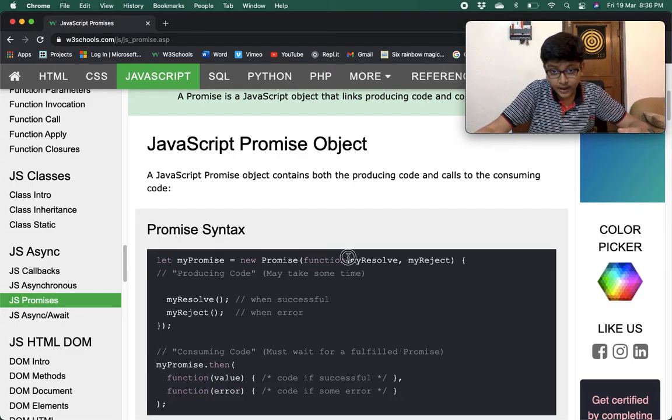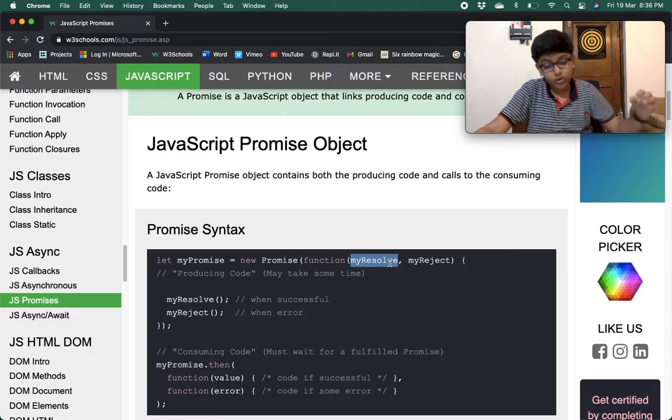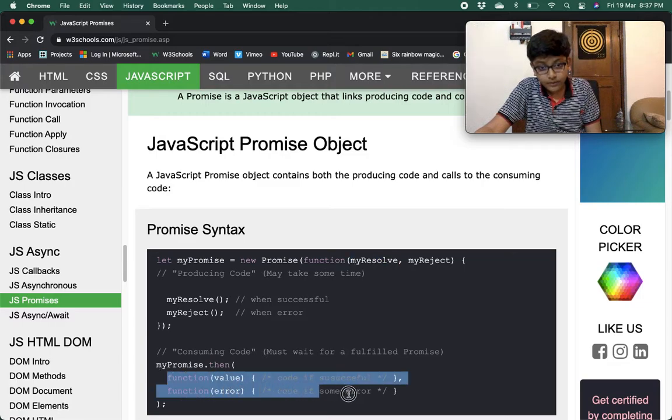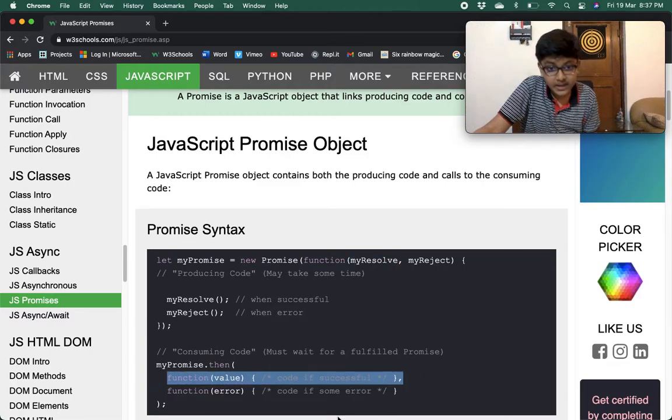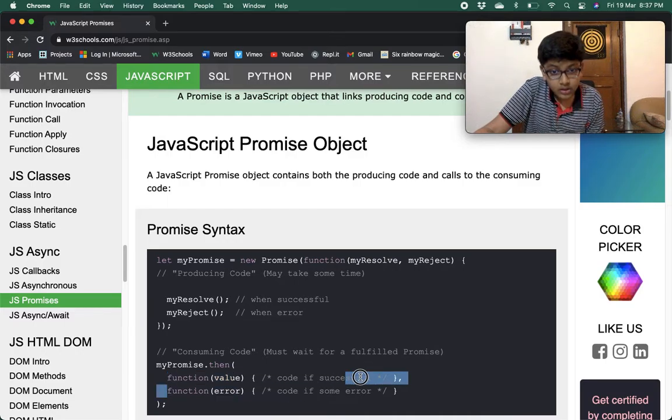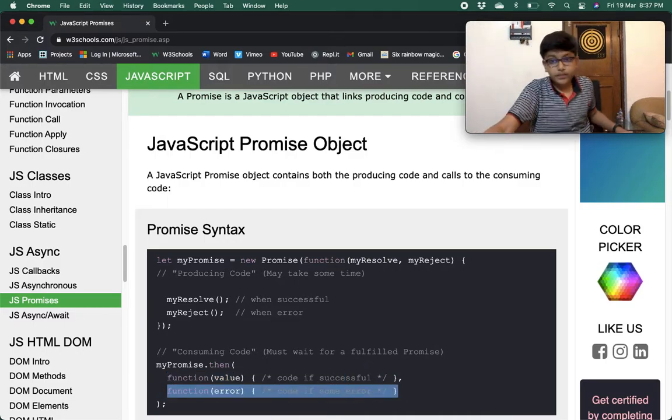So the first parameter of this promise callback, myResolve, is the code if successful method, and myReject is the code if some error method.